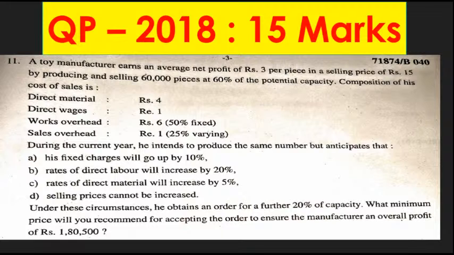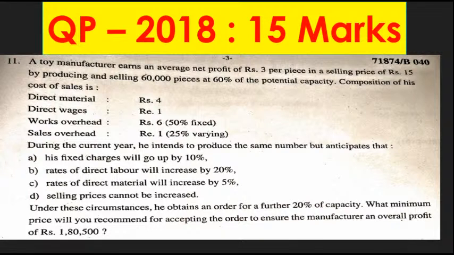Composition of its cost of sales is: direct materials rupees 4, direct wages rupees 1, works overhead rupees 6 (50% fixed), sales overhead rupee 1 (25% varying, means variable cost, 25% is variable and 75% is fixed).